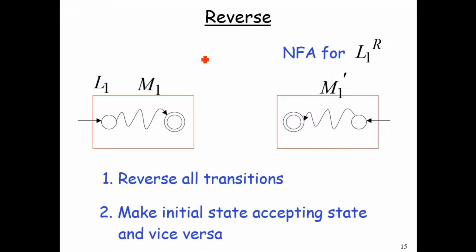Now to prove that the reversal of a language would also be a regular language, we just have to reverse the arrows and make the initial state the final state and the final state the initial state.